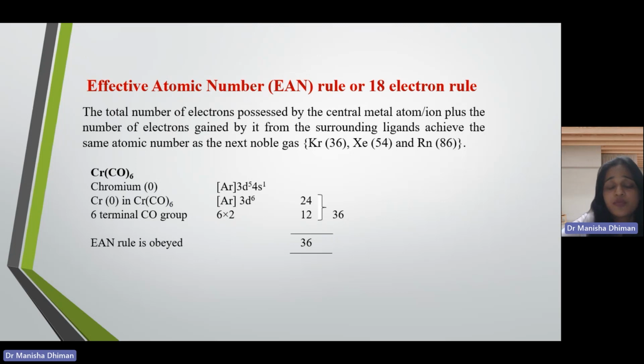It doesn't have any lesser or more number of electrons in its valence shell, and thus the effective atomic number rule is followed. So if the total number of electrons possessed by the central metal ion plus the number of electrons gained by it from the surrounding ligands achieves the same atomic number as the next noble gas, the compound is known to follow the effective atomic number rule. And the number of ligands which get attached to any metal basically depends on whether it is following the effective atomic number rule or not.